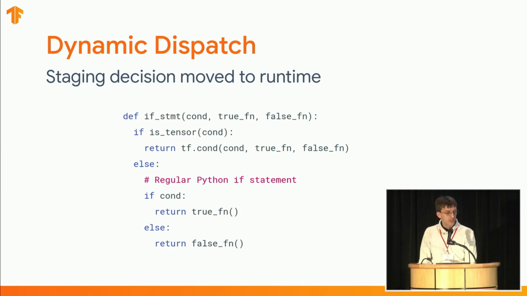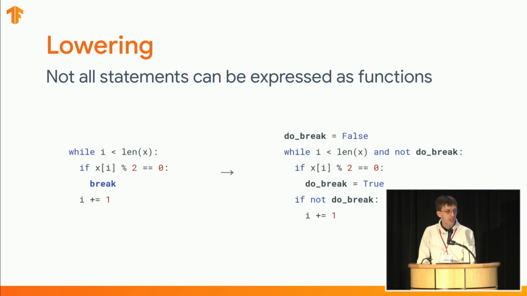This example shown here is a depiction of AutoGraph's actual handle for if statements. Notice the decision to construct a TensorFlow op based on the type of the condition argument. If the condition is not a tensor, then the transformed code will be functionally no different than the if statement which it originally replaced, although it will execute with a small overhead. But we are not worried about this overhead because it influences the graph construction and it does not impact the graph execution.